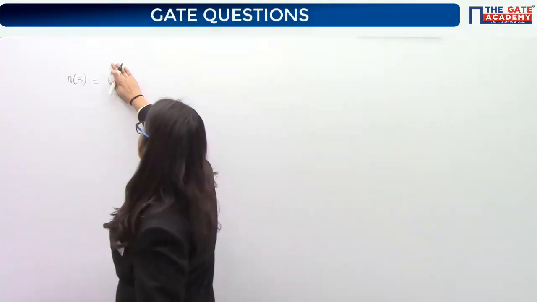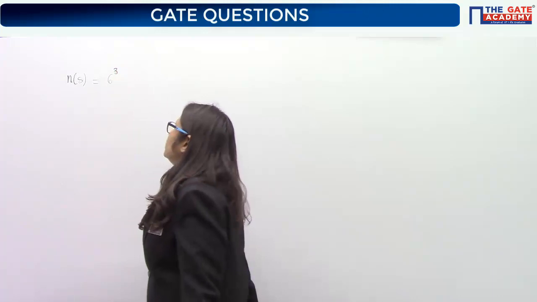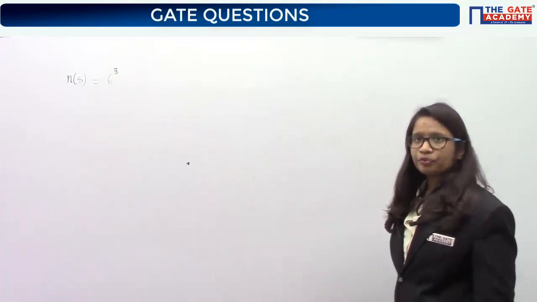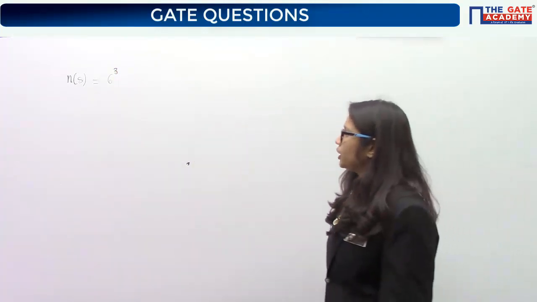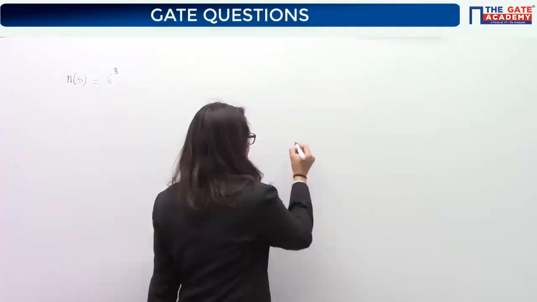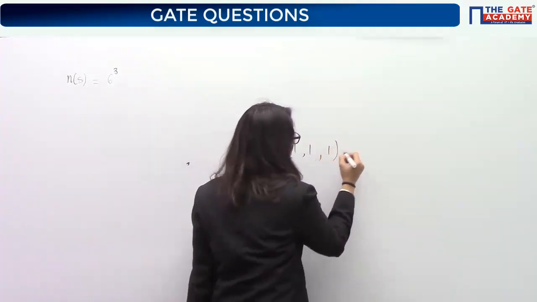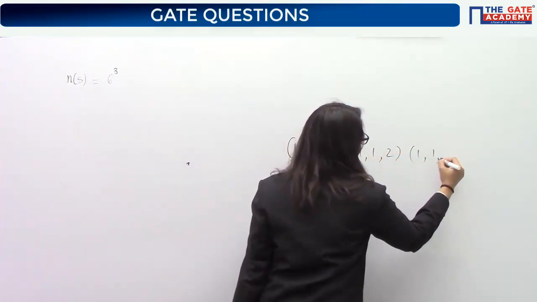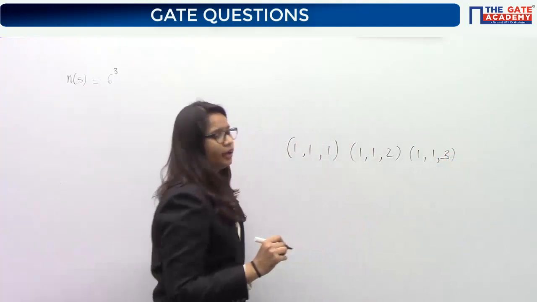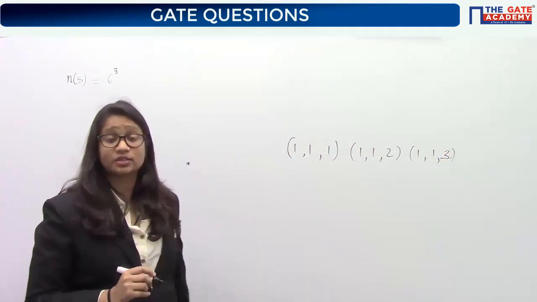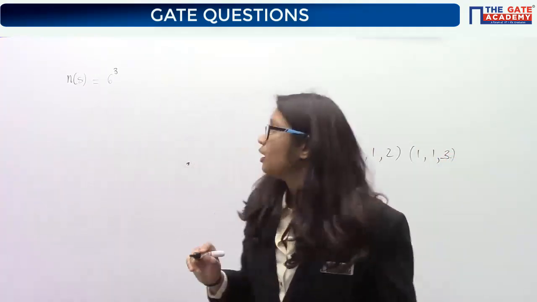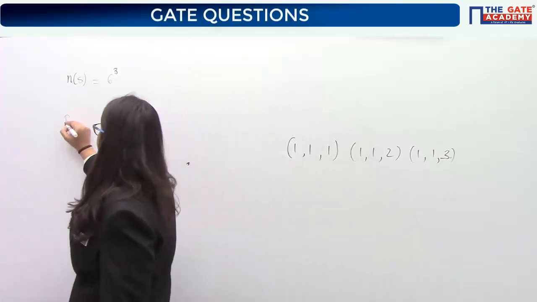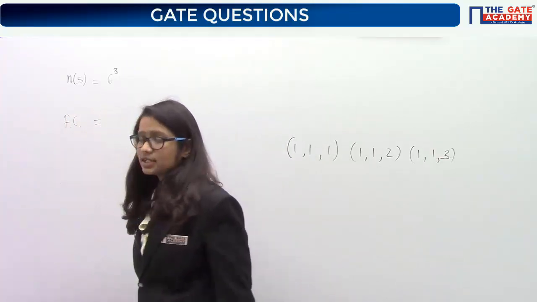Because here n is 3, so the sample space is 6 to the power 3. You can also calculate this sample space by writing down the sets like this: 1, 1, 1, 1, 1, 2, 1, 1, 3, and so on. If you calculate all those, you will get 6 to the power 3.